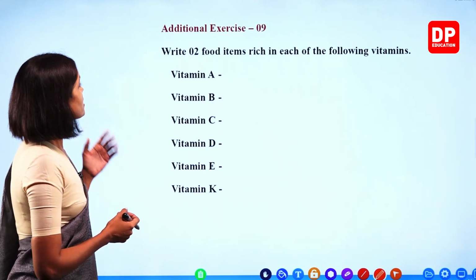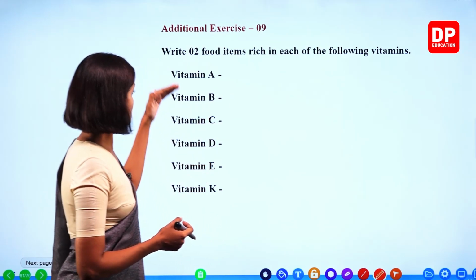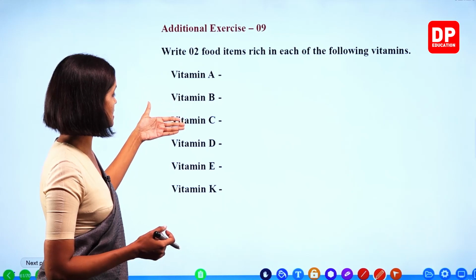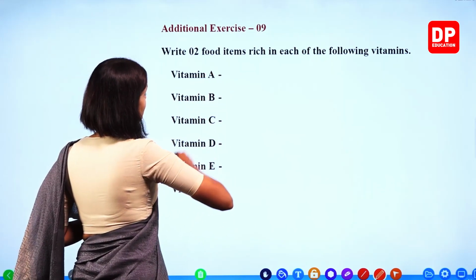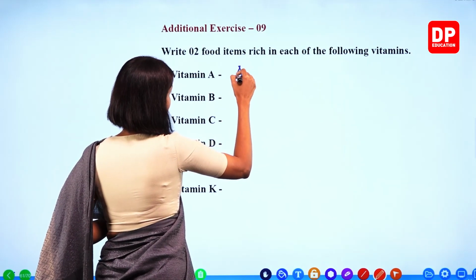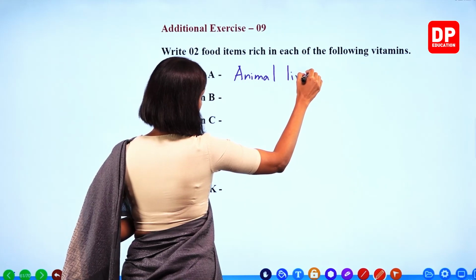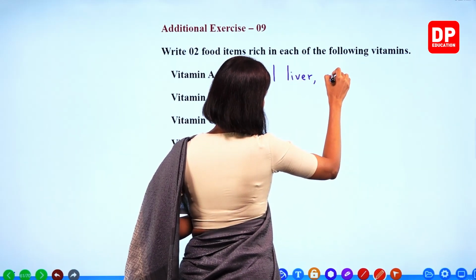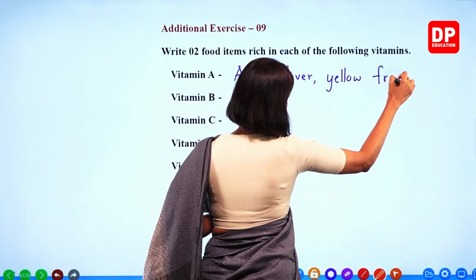Right. Write 2 food items rich in each of the following vitamins. 2 food items for each of them. Right? Vitamin A, B, C, D, E, K. We'll write vitamin A, animal liver. Right? Yellow vegetables and fruits. Yellow fruits.